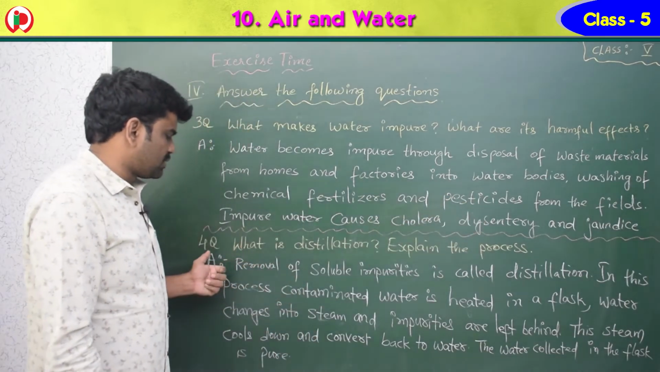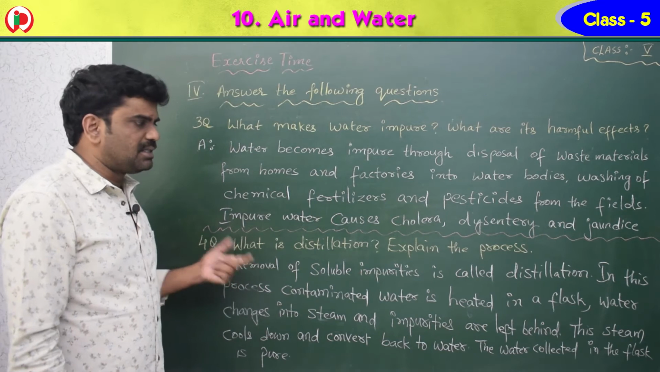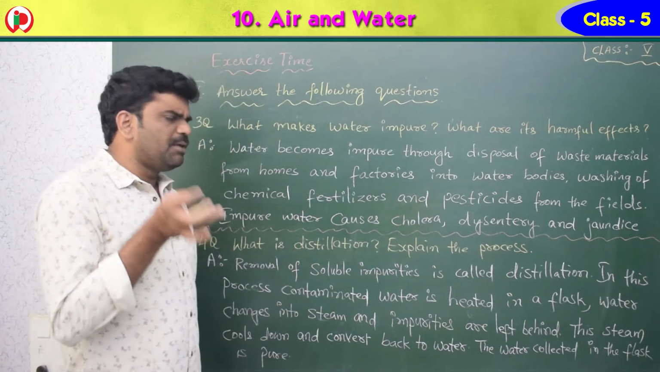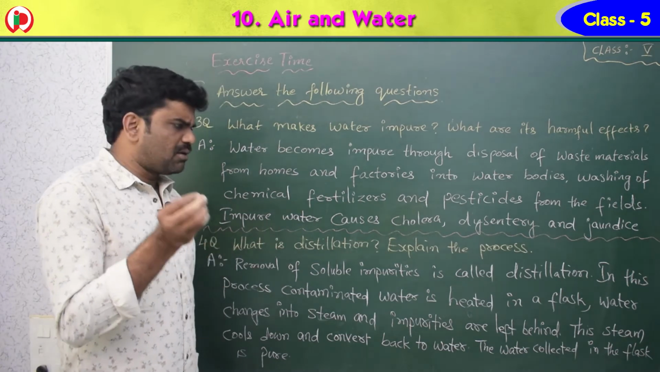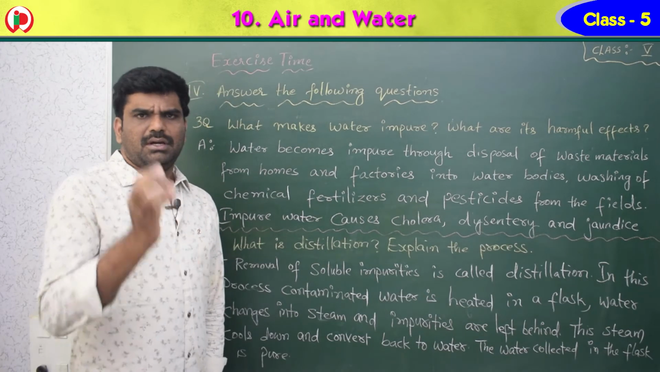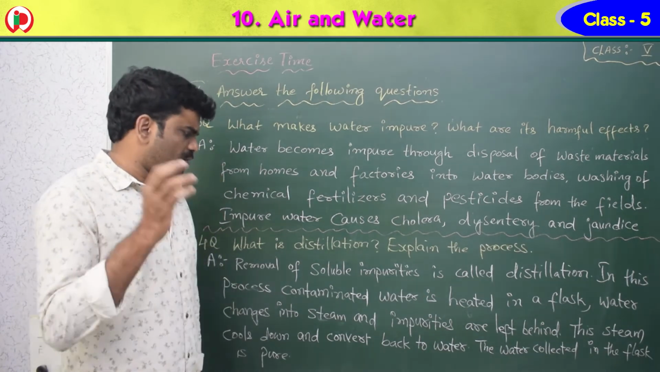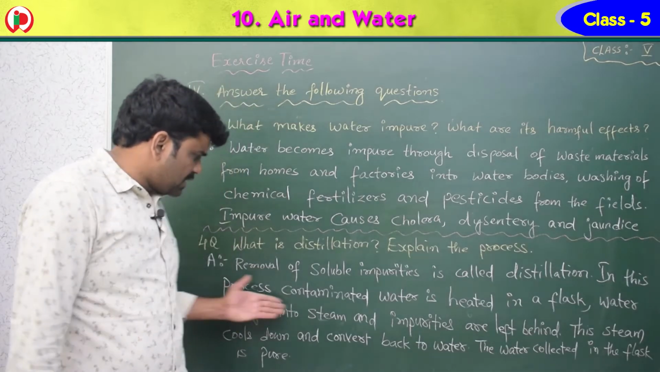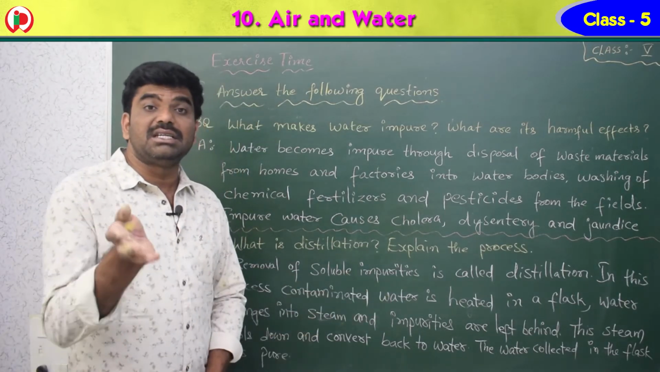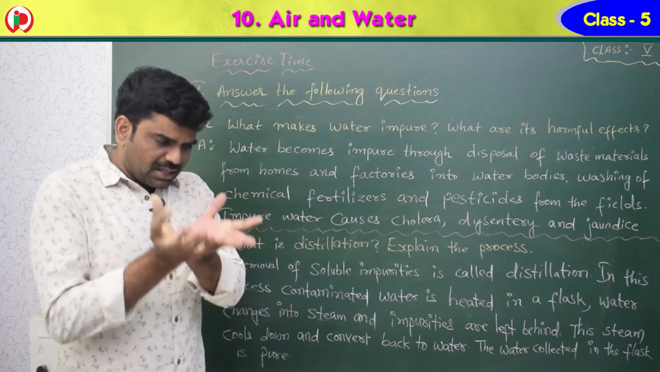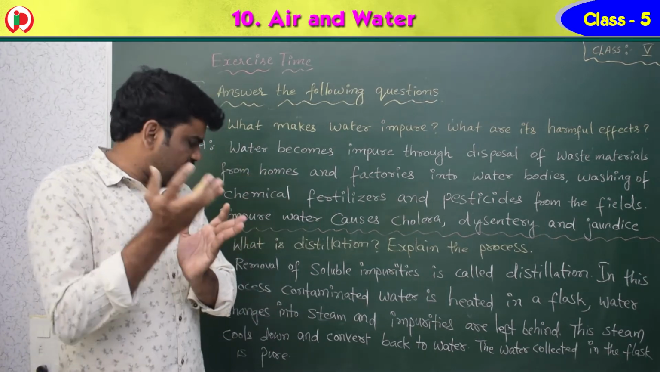Now go for the next question, fourth question. What is distillation, and explain the process. So removal of soluble impurities is called distillation. We know that two types of impurities are there, soluble and insoluble. So removal of soluble impurities is called distillation. In this process, contaminated water, which is impure water, is heated in a flask. You have seen the diagram. In a round bottom flask it is heated.